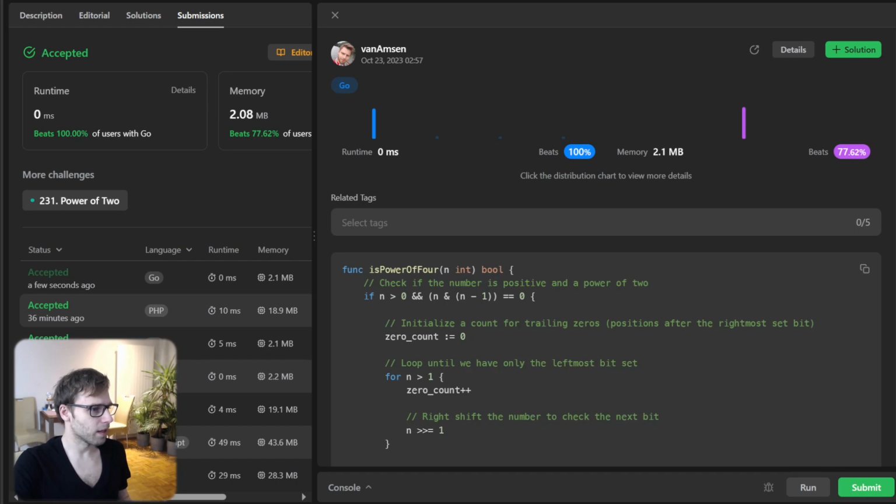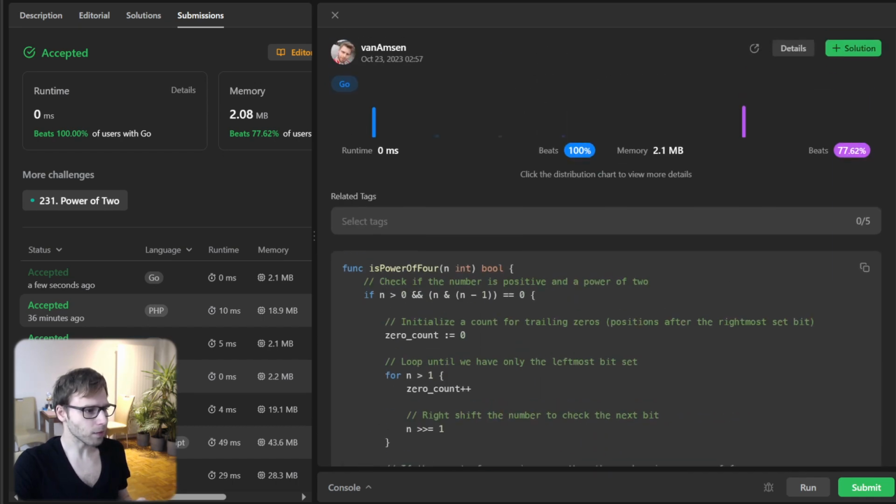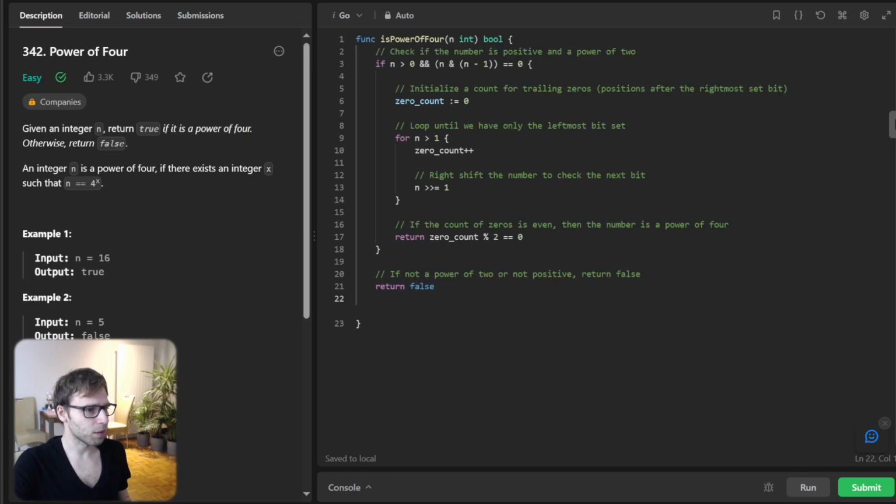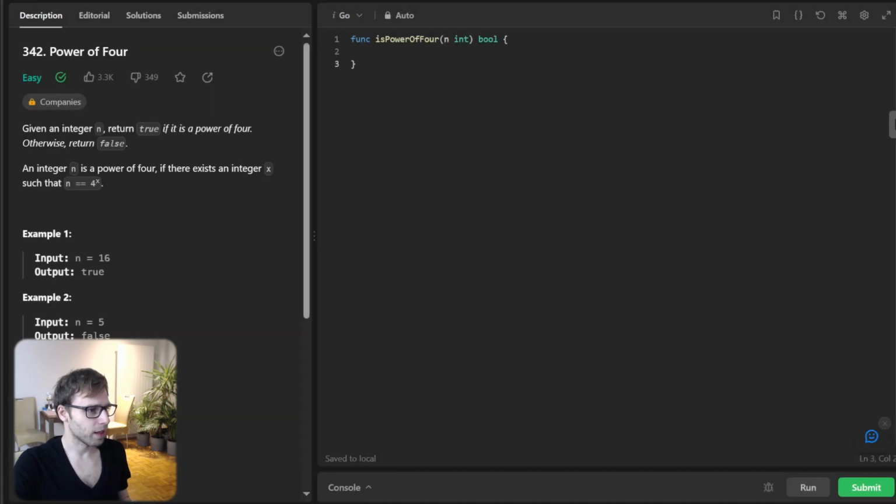As you can see, it's working, and runtime is 0 milliseconds. We beat 100% with respect to runtime, and also with respect to memory. All good.